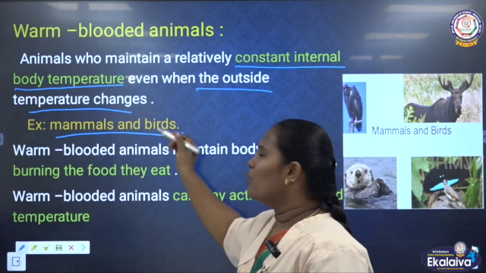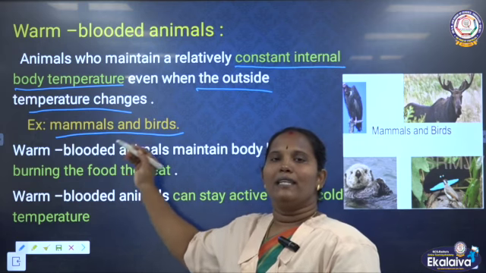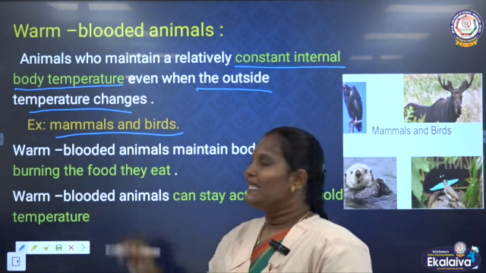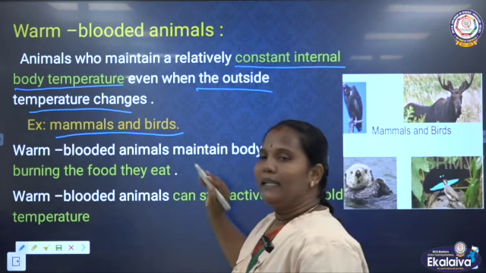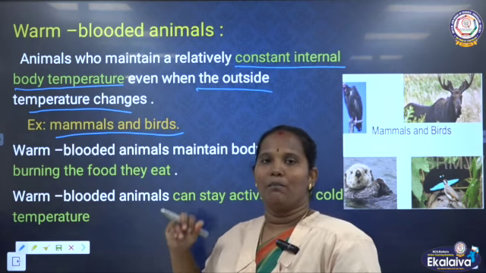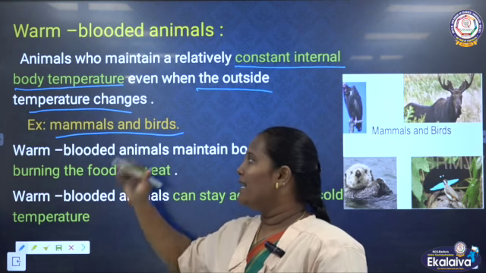Next one, birds we know very well. So these are the examples of warm blooded animals. They maintain their body temperature at a constant internal level. Okay, the constant temperature. That's why they are warm blooded animals.